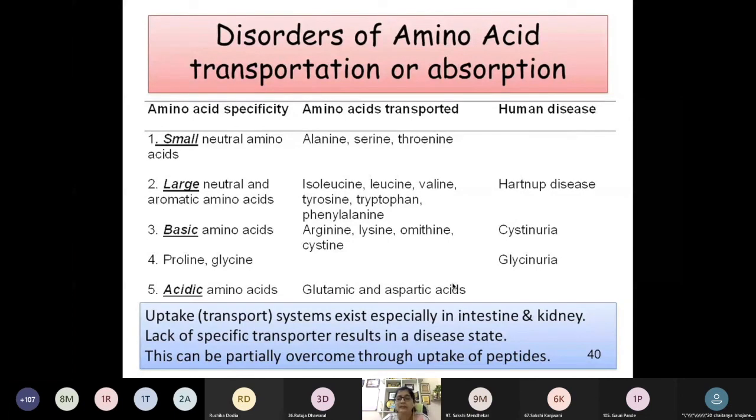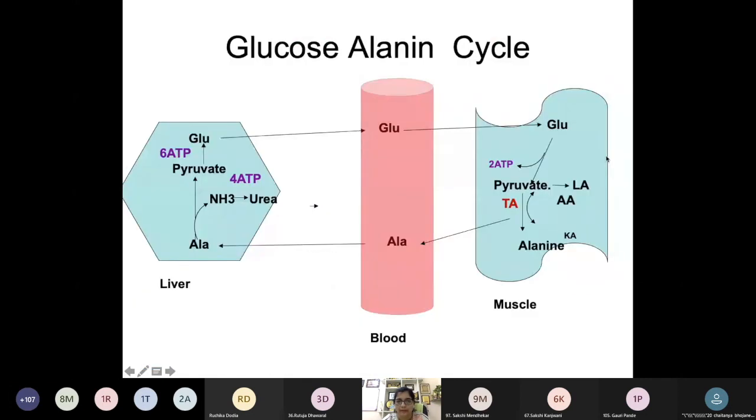So sometimes taking different peptide linkages can help to overcome the deficiency, because you can see one amino acid can take one or more types of transport mechanism to get absorbed. Okay, so this was about absorption.